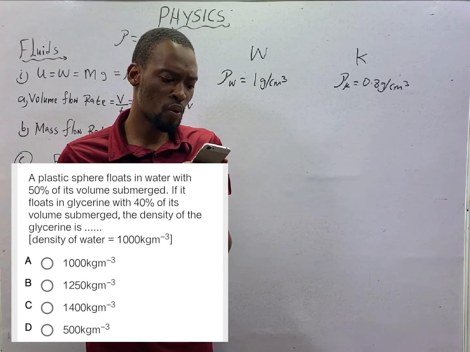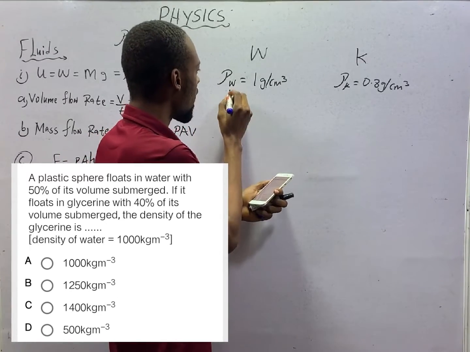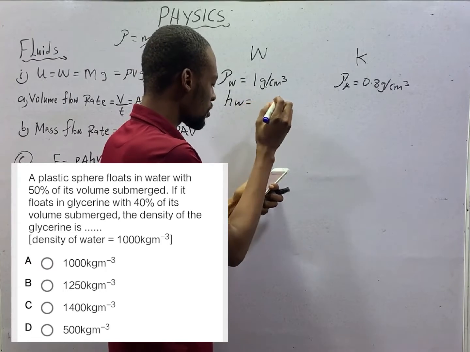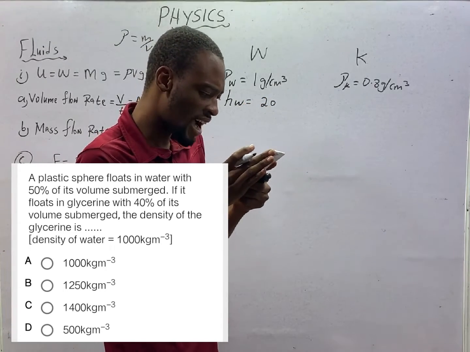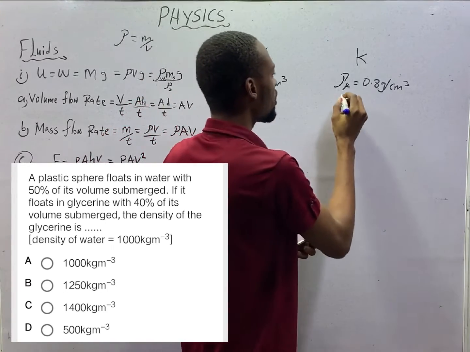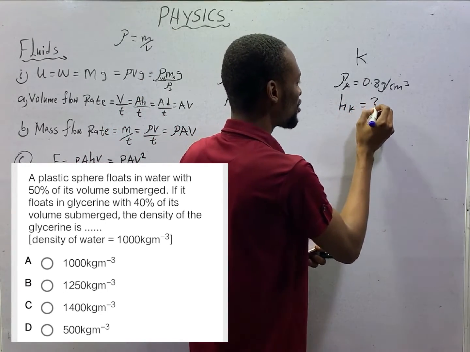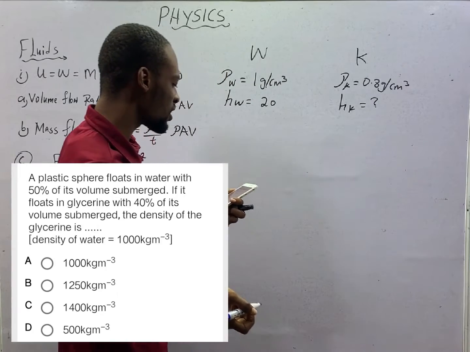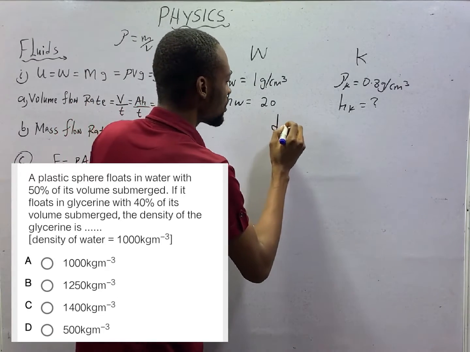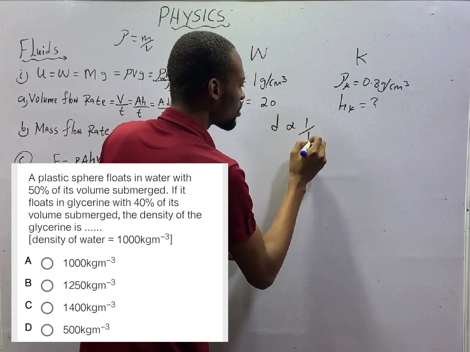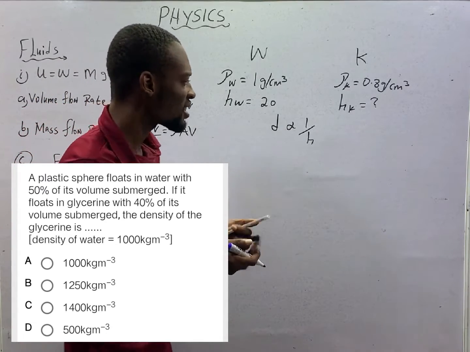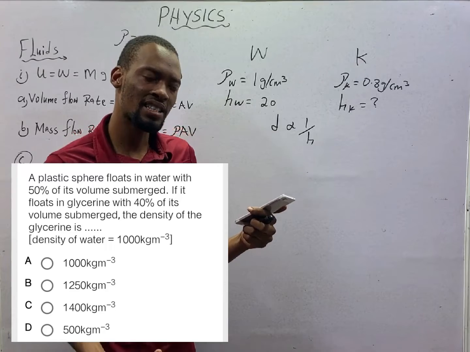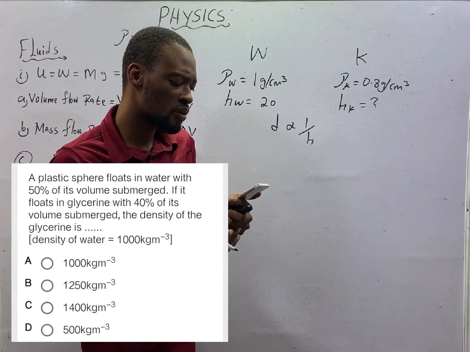If the height of the water is equal to 20, what is the height of the kerosene? HK is equal to question. Ladies and gentlemen, density is inversely proportional to height. As density increases, height will reduce. As height increases, density will drop.